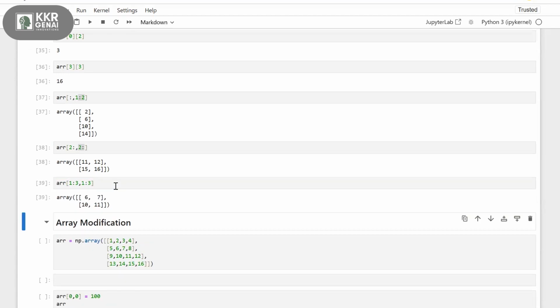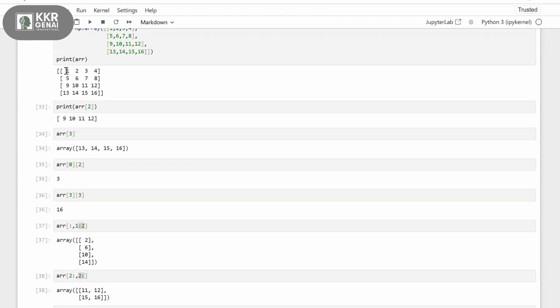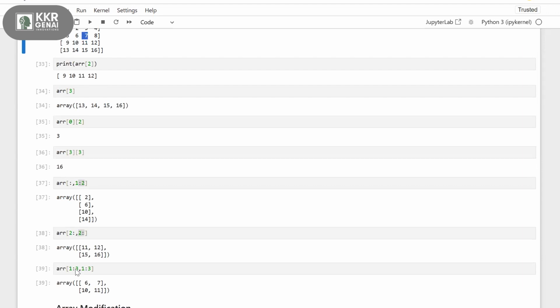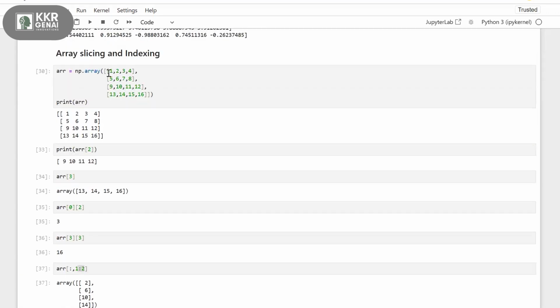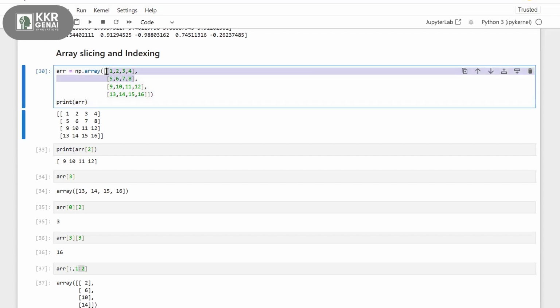If you observe this one now, 1 colon 3, comma, 1 colon 3, it's the same kind of example. 1 colon 3 means rows 1 and 2, but not 3. And again, 1 colon 3 means columns 1 and 2, but not 3. So 1, 2, 3, 4 is my first row, 5, 6, 7, 8 is my second row, 9, 10, 11, 12 is my third row. But it will exclude the 3, right? So my row data is 1, 2, 3, 4, and 5, 6, 7, 8.